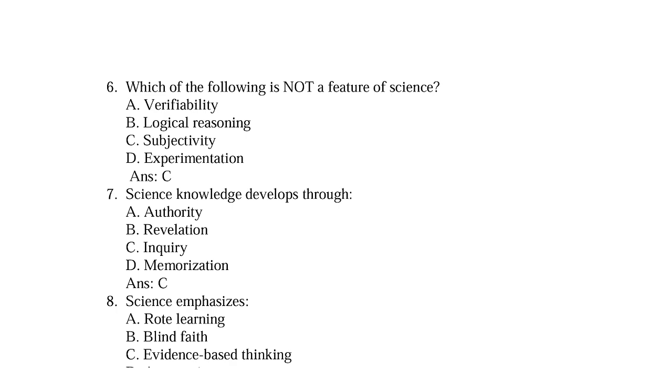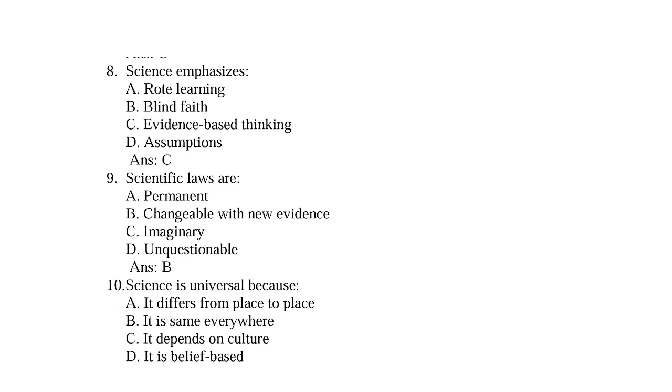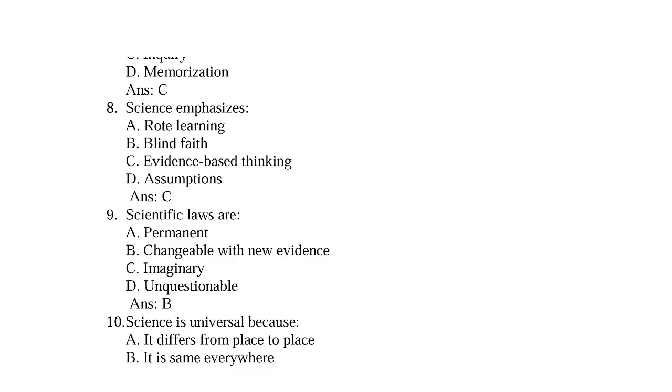Next question 7th. Science knowledge developed through option A authority, B revelations, C inquiries, D memorizations. So right option is C inquiries. So next question 8th. Science emphasizes option A rote learning, B blind faith, C evidence based thinking, D injunctions. So right option is C evidence based thinking.